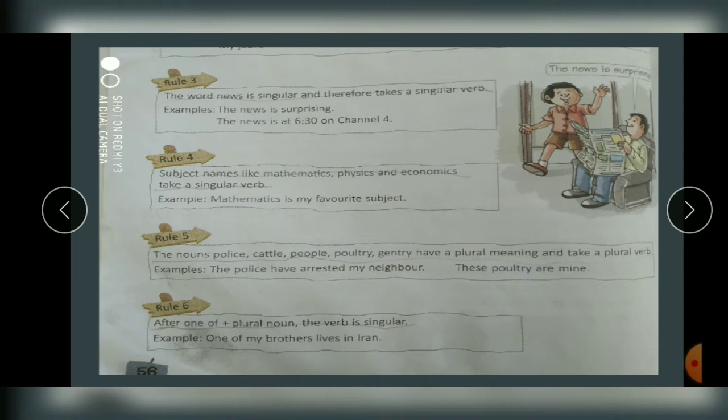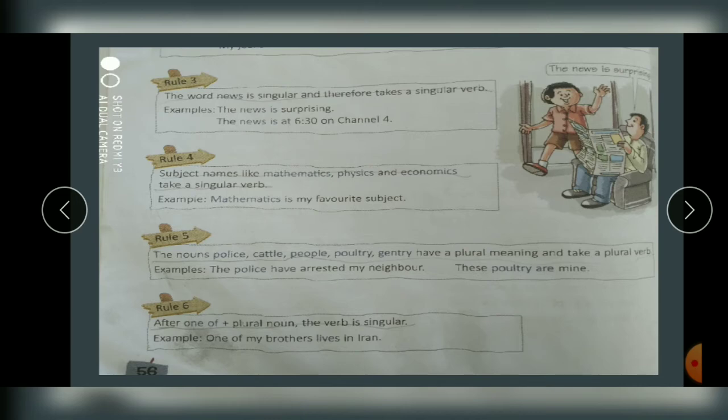News is considered singular. So with the news, what are you going to add? Singular verb. Clear? Subject names like mathematics, physics, economics take a singular verb. See, mathematics, भले S है, दो S is there, but it's not different subjects. In mathematics, you don't have different subjects, right?